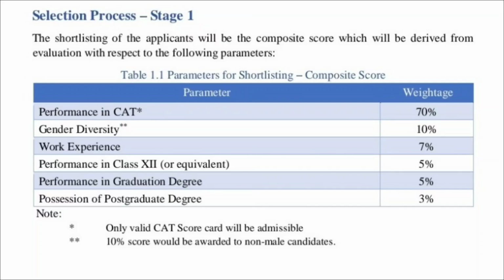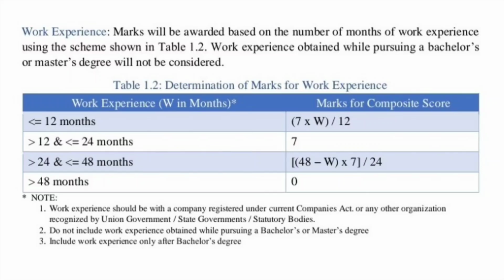For work experience, which has an overall 7% weightage: if your work experience is 12 months or less, your composite marks are calculated as 7 into the work experience divided by 12. If your work experience is between 12 and 24 months, you will be awarded the full 7 marks. If it is between 24 and 48 months, it is calculated as (48 minus the work experience) into 7 divided by 24. If your work experience is 48 months or more, there are 0 marks.